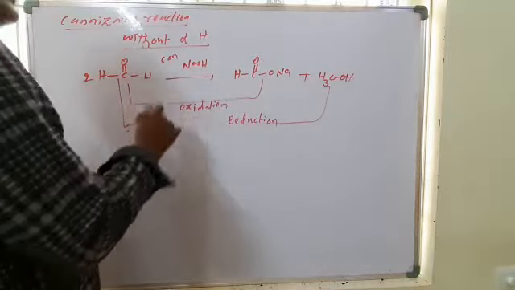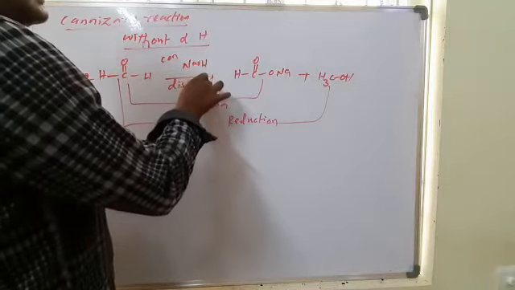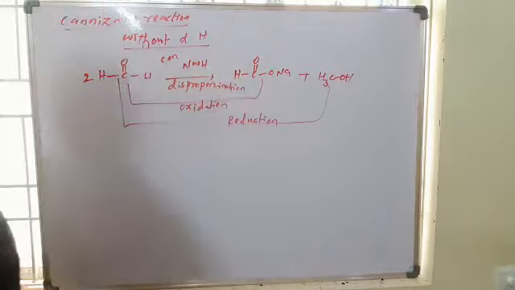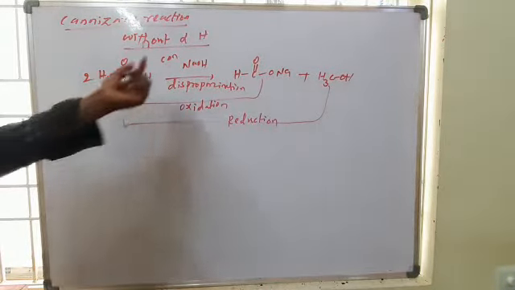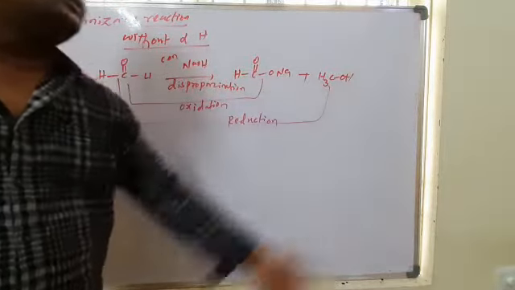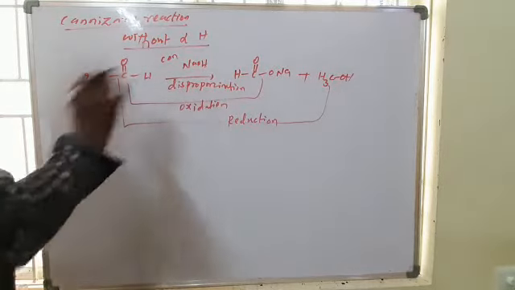This is called disproportionation: one molecule gives the salt of the acid, and one molecule gives alcohol.